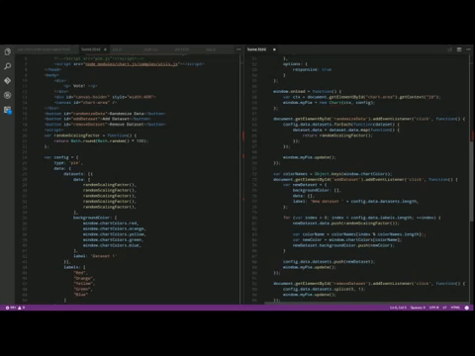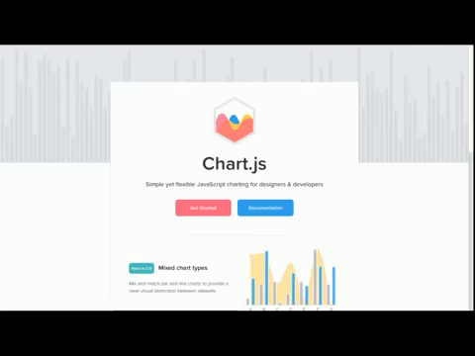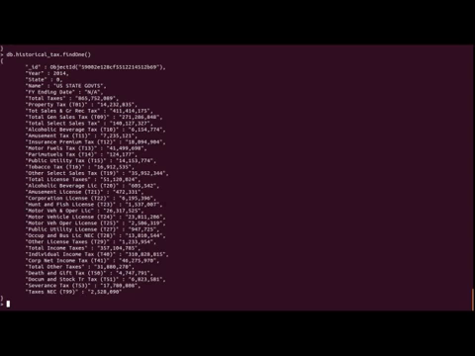So our challenge now is to get Express, MongoDB, and charts all working together with our data to create something that will actually be functional.